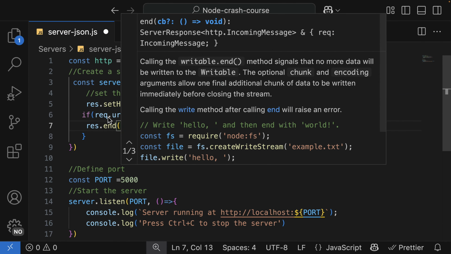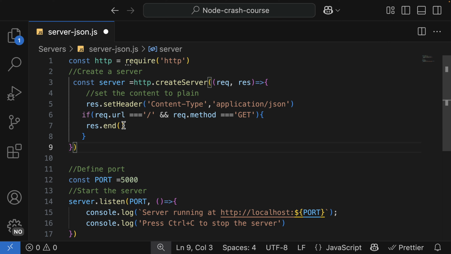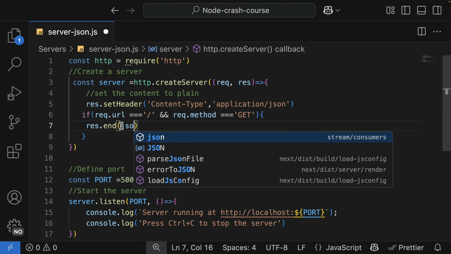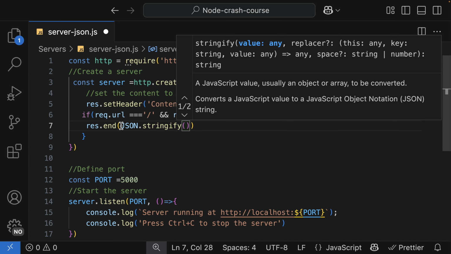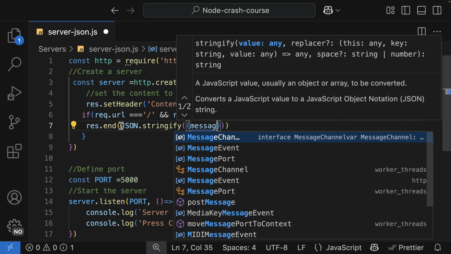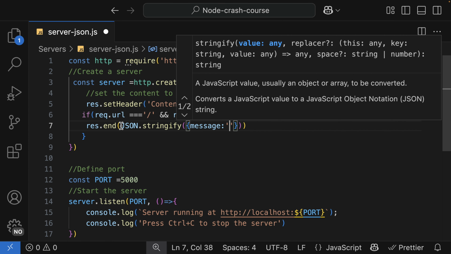And as a function call, the difference here is we're going to use JSON.stringify. This simply means that we are going to convert a plain object to JSON data when a user requests this resource. So in here, as an object, then key value pair. So message here, then the value is going to be welcome to the API.